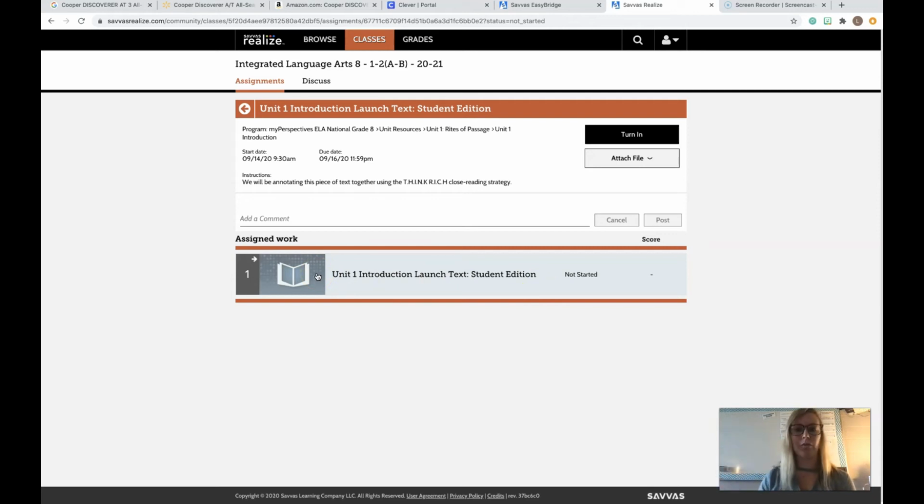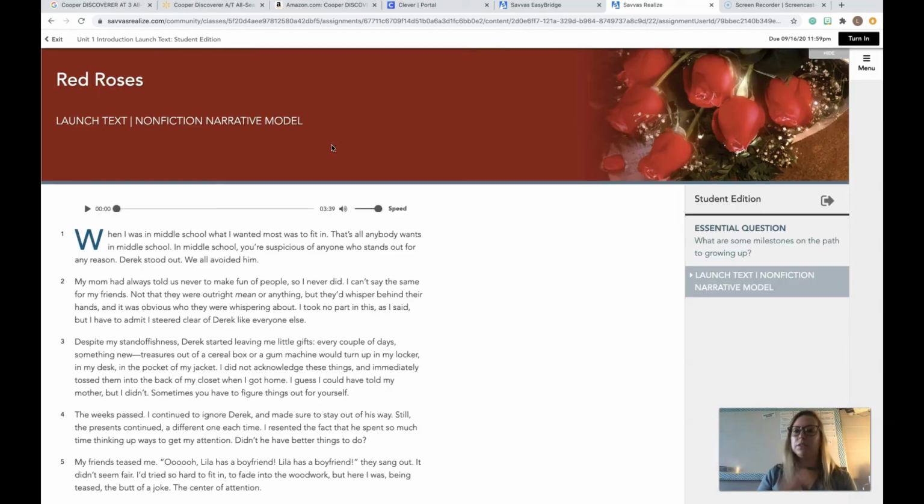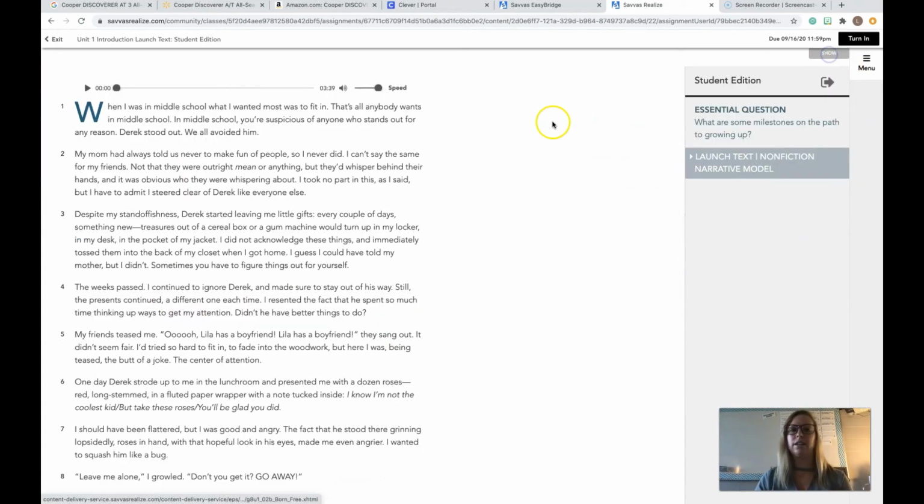Remember those tabs from before? So up here you have your instructions. We'll be annotating this piece of text together using the Think Rich Close Reading strategy. That's tomorrow, which is why I'm keeping today a little bit lighter because it's going to be kind of heavy tomorrow. But when you click in, this should all look familiar to you, maybe not the text itself, but the way that the platform is set up. Remember, if you want to create more room for yourself, because this over here might be distracting in the title, you can click hide, and it gives you a little bit more space over here, okay?